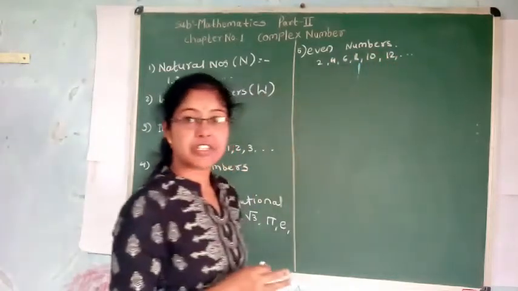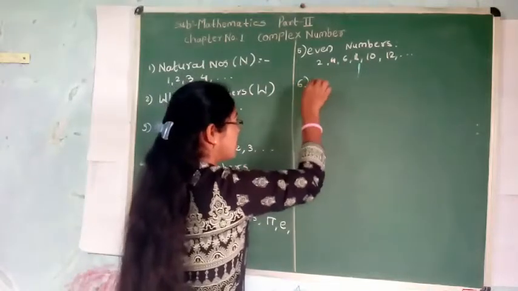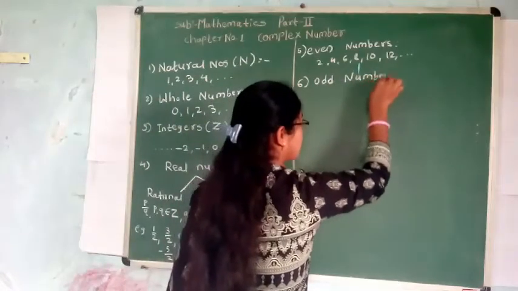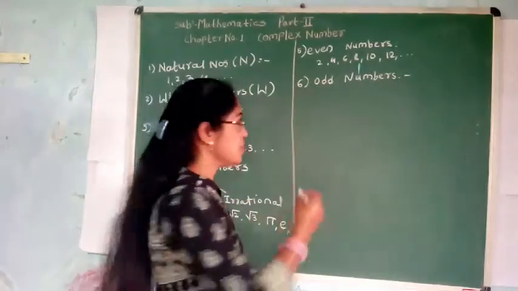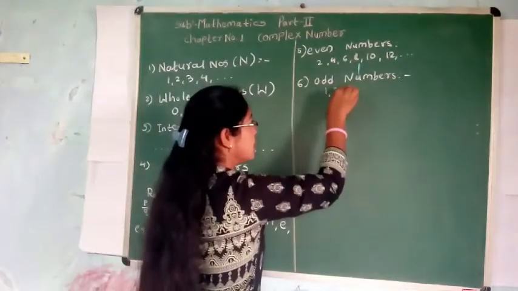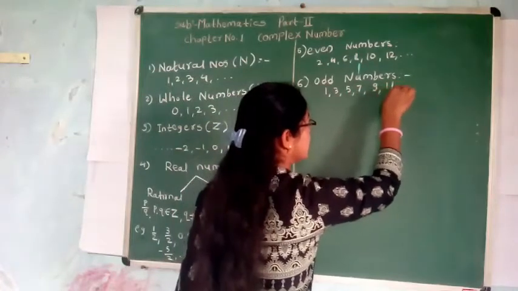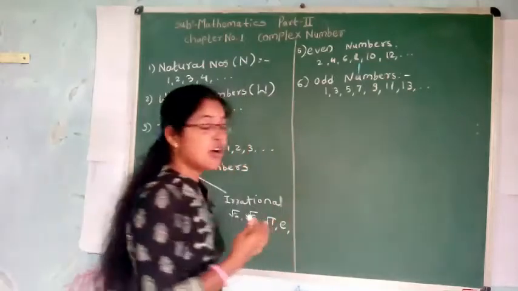These are all even numbers. Then we know the odd numbers. Odd numbers are those numbers which are not divisible by 2. They are 1, 3, 5, 7, 9, 11, 13. All these are odd numbers.